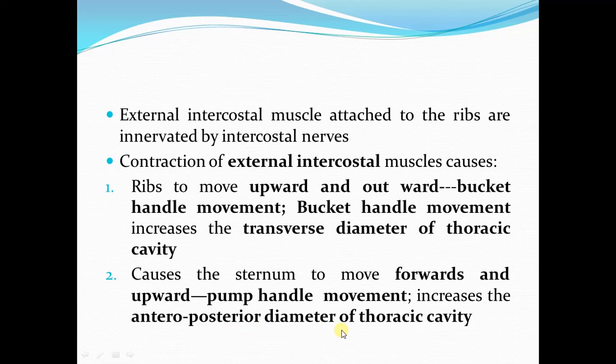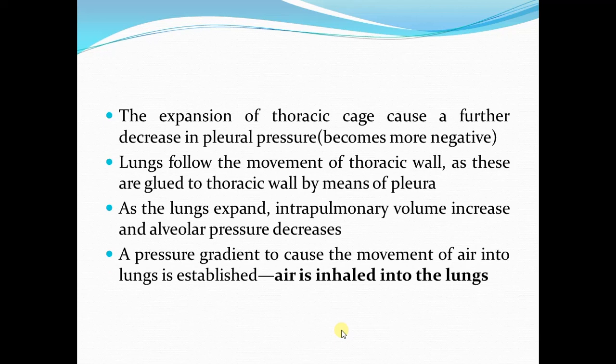Here I am going to sum up the effects of contraction of the diaphragm and the external intercostal muscles. The diaphragm contracts to cause an increase in the vertical dimension of the thoracic cavity, while external intercostal muscles contract to increase the transverse as well as the anteroposterior diameter of the thoracic cavity.